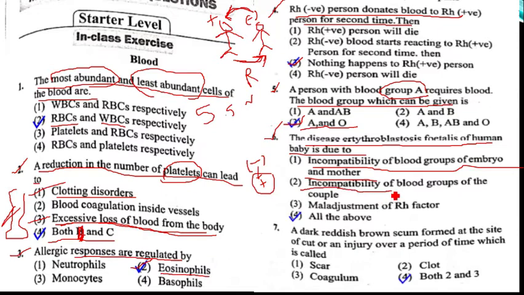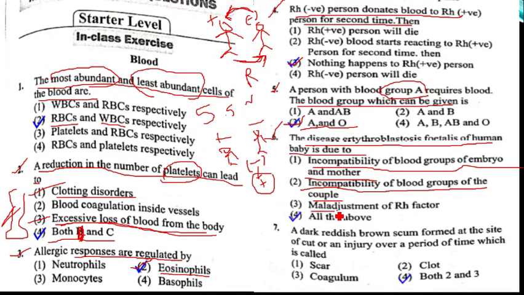Next, option 2, incompatibility of blood groups of the couple. Yes, erythroblastosis we commonly see when a positive blood group male marries a negative blood group female. Hence there is an incompatibility of blood groups between the male and female.